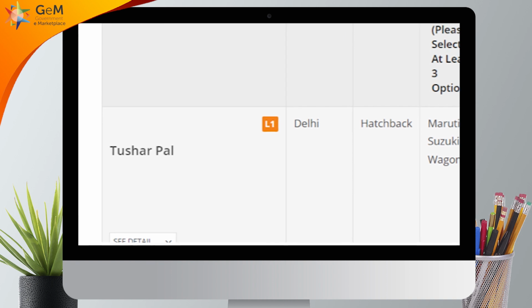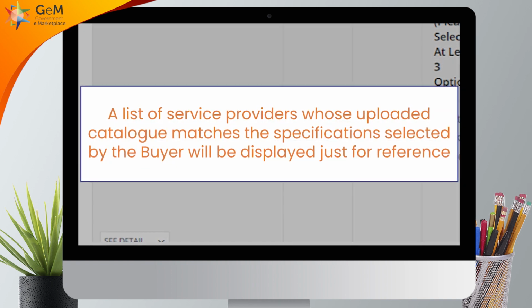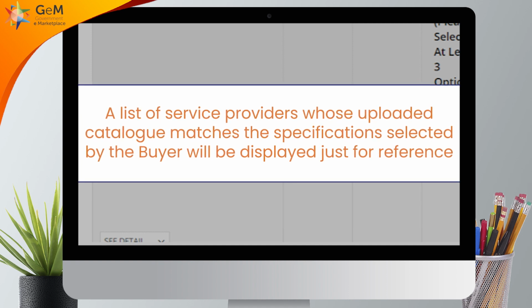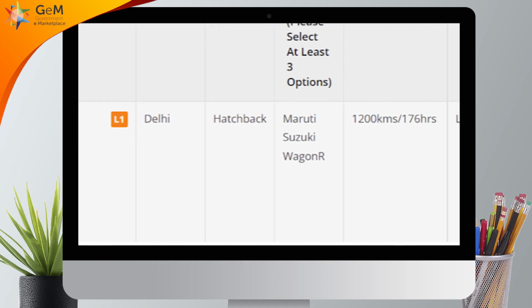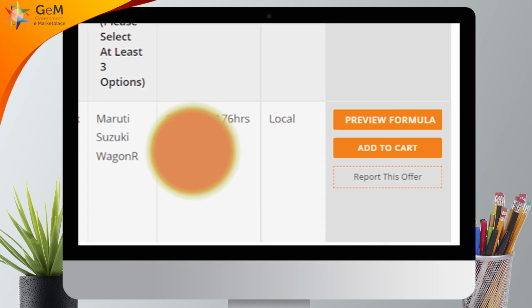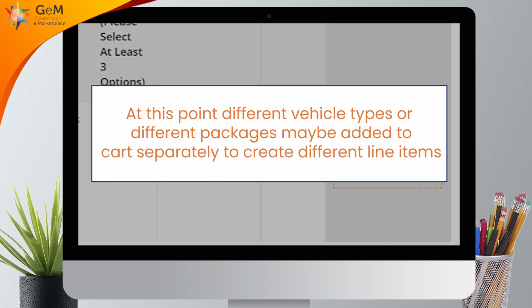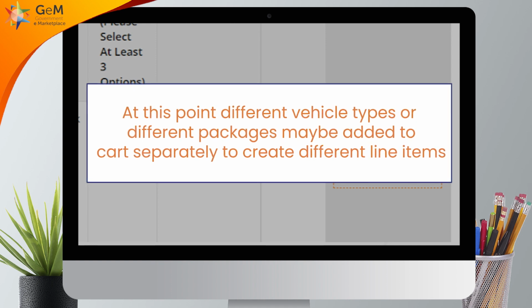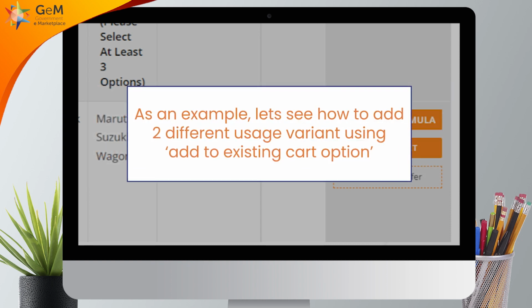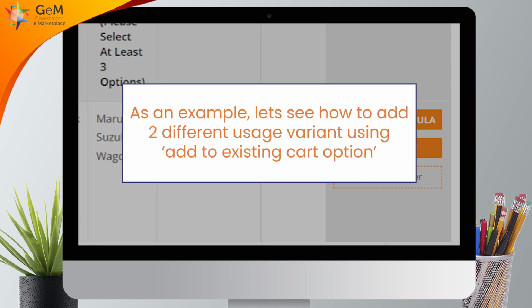After selecting the specifications, a list of service providers whose uploaded catalog matches the specifications selected by the buyer will be displayed just for reference. Buyer can select any matching offerings to proceed and add to cart. Please note that at this point, different vehicle types or different packages may be added to cart separately to create different line items. As an example, let's see how to add two different usage variant using Add to Existing Cart option.